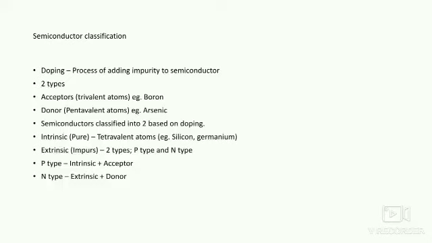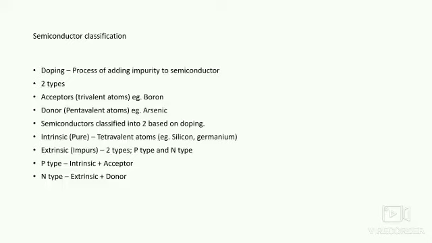The semiconductors classified based on the addition of impurity or doping are intrinsic and extrinsic. Intrinsic is called pure, extrinsic is called impure. Intrinsic means tetravalent atoms. Examples are silicon and germanium. Extrinsic means impure, and these are classified into two types, that is p-type and n-type.